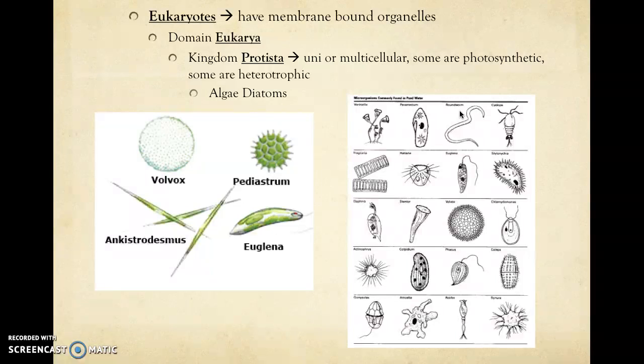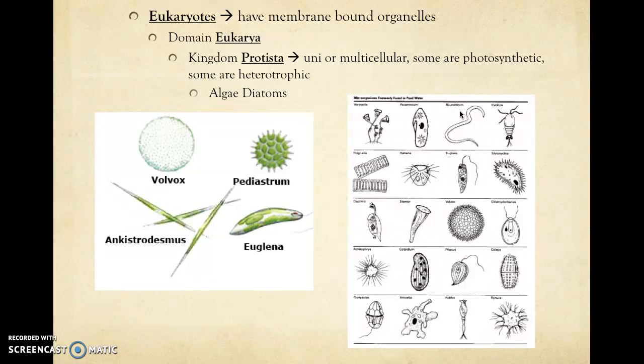The third domain deals with eukaryotes, and eukaryotes are organisms that do have membrane-bound organelles. So if you look inside of a eukaryote, you're going to see a nucleus and a lysosome and a vacuole and all the things you're used to seeing in a cell. So you would be a eukaryote. There are four kingdoms under the domain Eukarya.